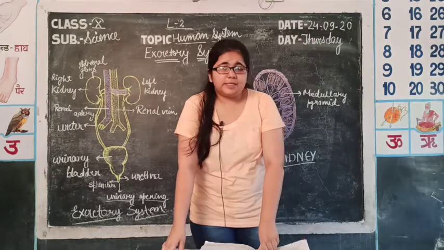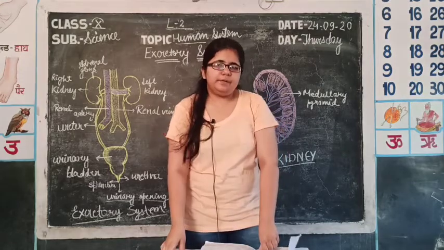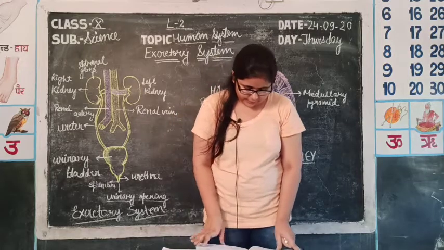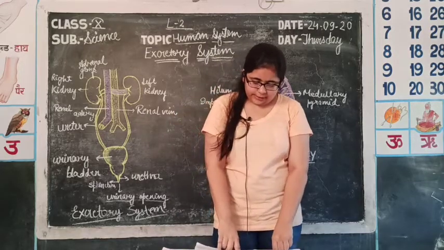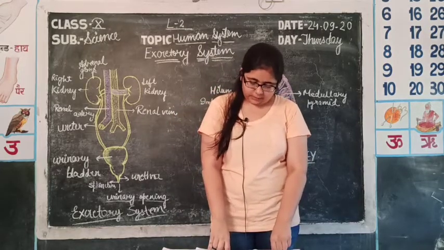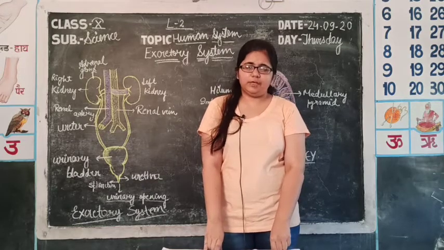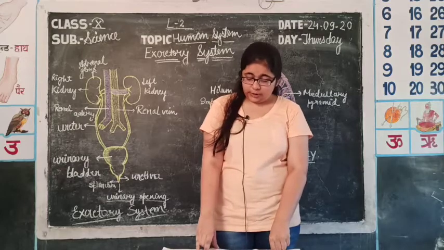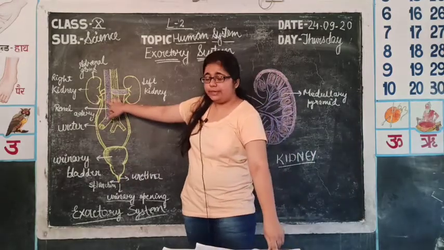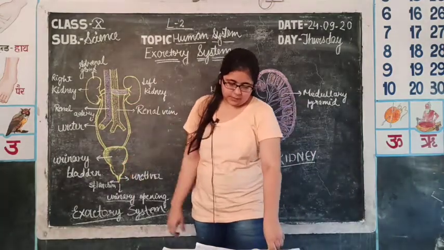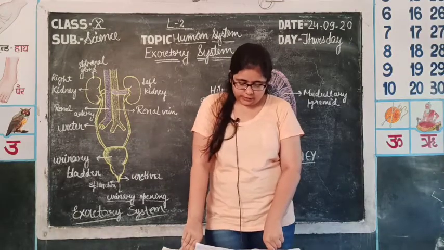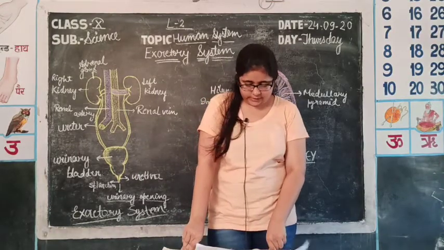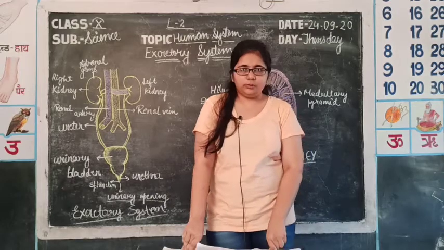So, the passage of urine starts from the renal hilum. Then in the nephron it goes to the collecting duct, then to the renal pelvis, which was the funnel shaped space in which urine was present, then the ureter, which connects the kidney to the urinary bladder. Then urine gets stored in the urinary bladder, from which it is excreted out through the urethra.